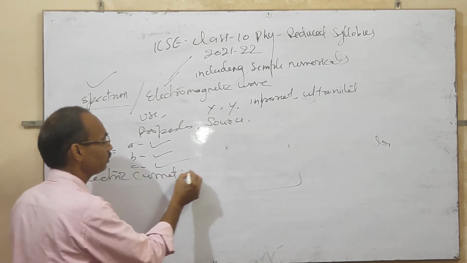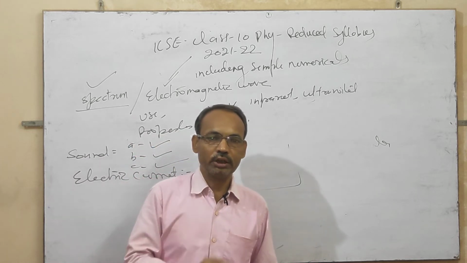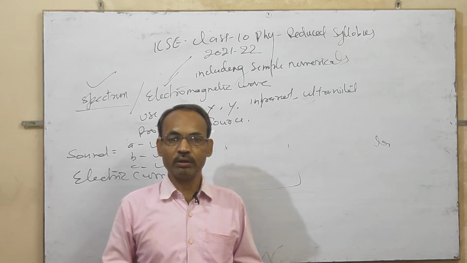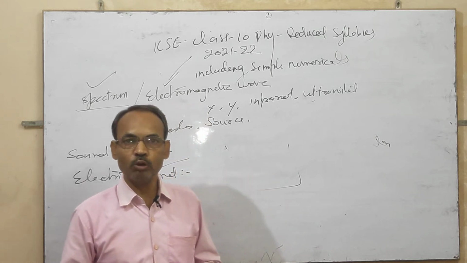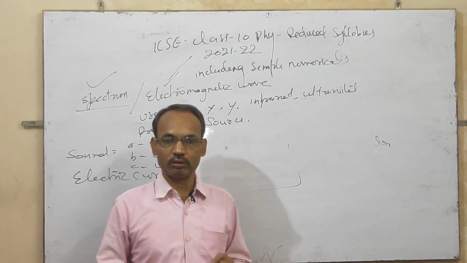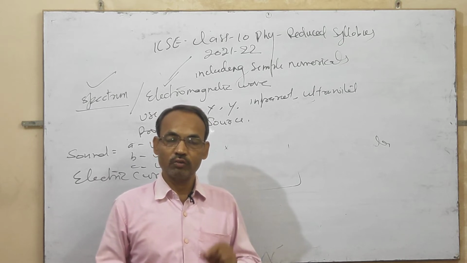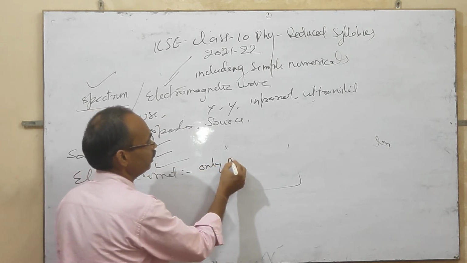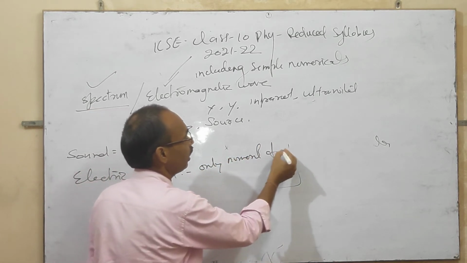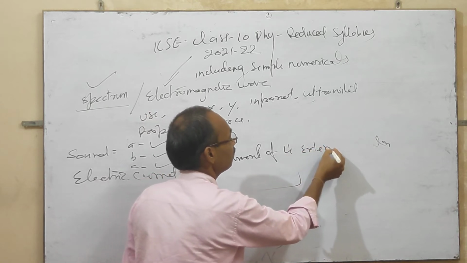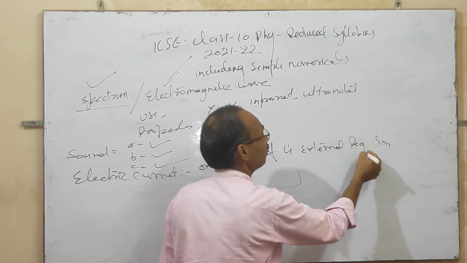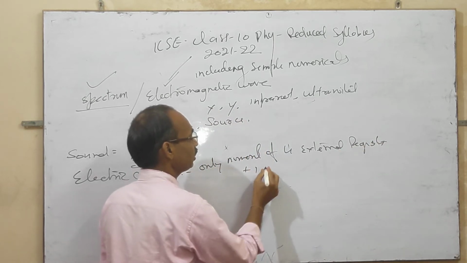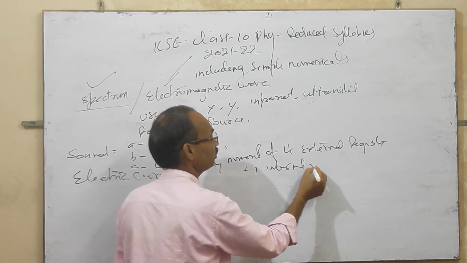In electric current, the reduction has been done very minor. The numerical is not more than 4 external resistors with 1 internal resistor. Only numerical of 4 external resistors plus 1 internal resistor.